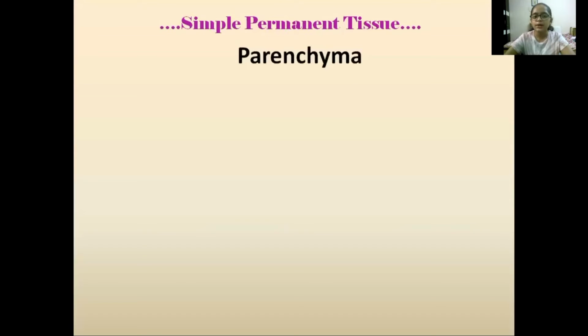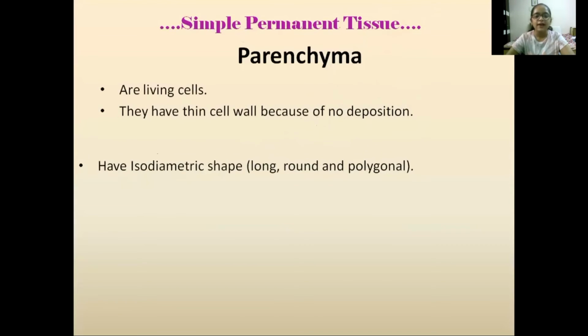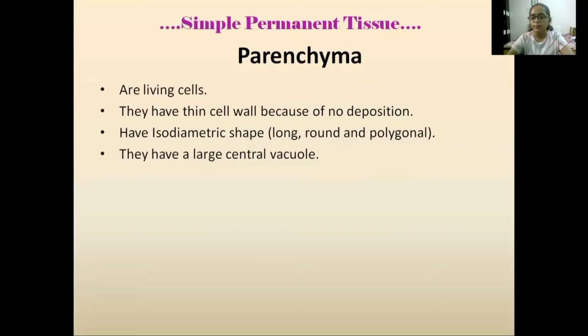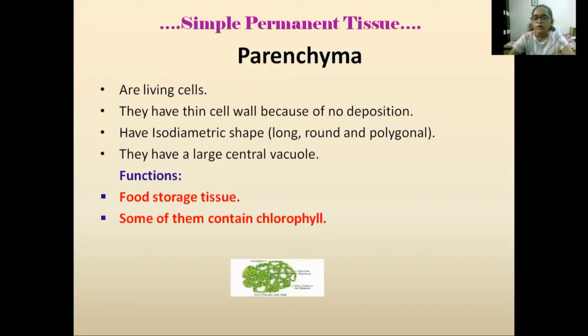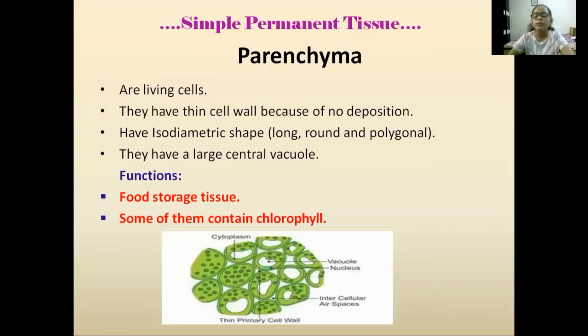Next is simple permanent tissue, and we will describe parenchyma tissue first. Parenchyma cells are living cells. They have a thin cell wall because of no deposition. They have an isodiametric shape, that is round, oval or polygonal. They have a large central vacuole. What are their functions? They are also a food storage tissue, and some of them contain chlorophyll.